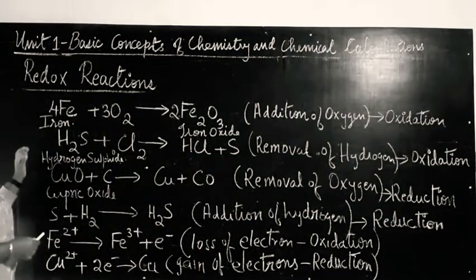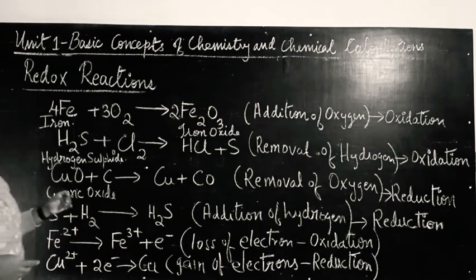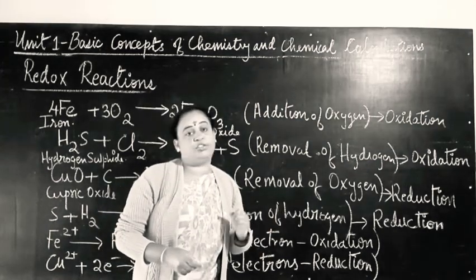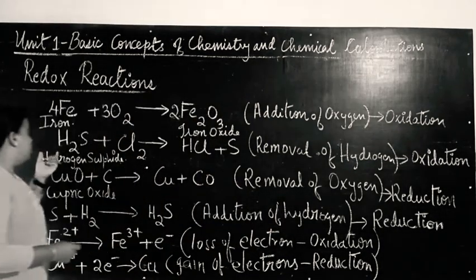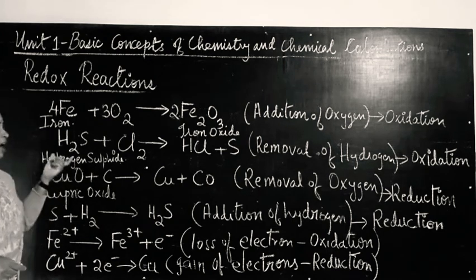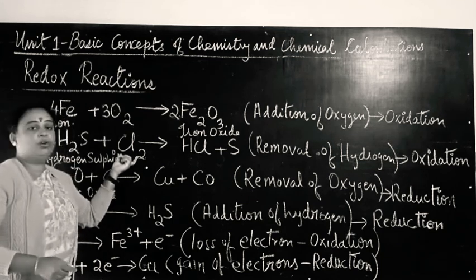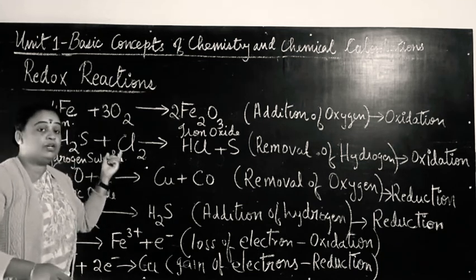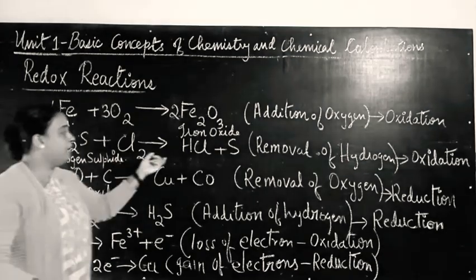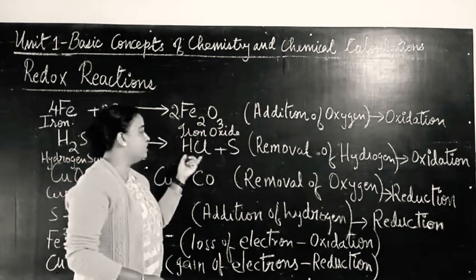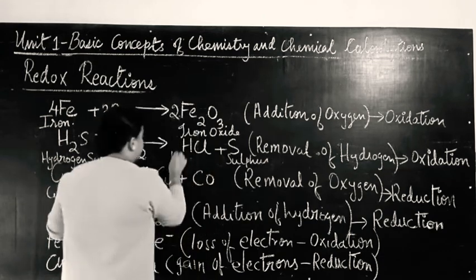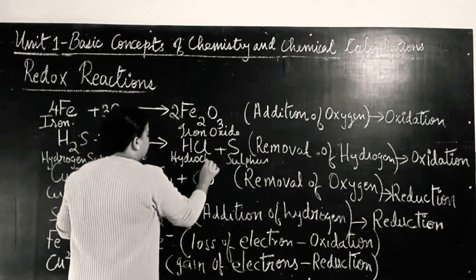Okay. Now let us look into another reaction of oxidation. That is removal of hydrogen. Removal of hydrogen is also oxidation. It's also a definition for oxidation. So let us study that with an example. Here hydrogen sulfide, H2S. H2S is the formula for hydrogen sulfide. Hydrogen sulfide reacts with chlorine molecule, Cl2. Chlorine is diatomic, so that's why it is a chlorine molecule. It reacts with chlorine molecule to give HCl. As a product, along with the HCl, you get sulfur. S is sulfur, and HCl is your hydrochloric acid.